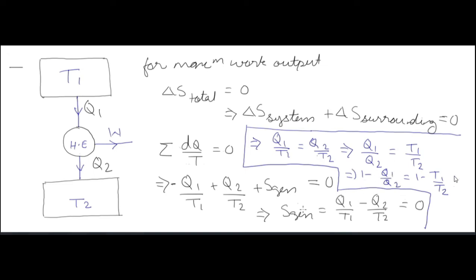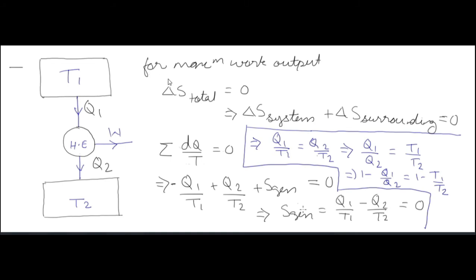So this gives 1 minus Q2 by Q1. Whatever the formula is, 1 minus Q2 by Q1 is equal to 1 minus T2 by T1, which is the efficiency of the heat engine equal to the efficiency of the reversible heat engine. So we get the thing that we were trying to show: we get maximum work output only for a reversible process, that is, entropy generation is equal to 0.